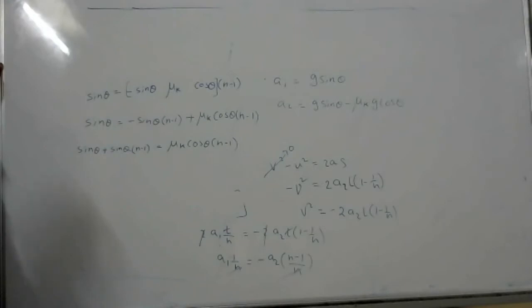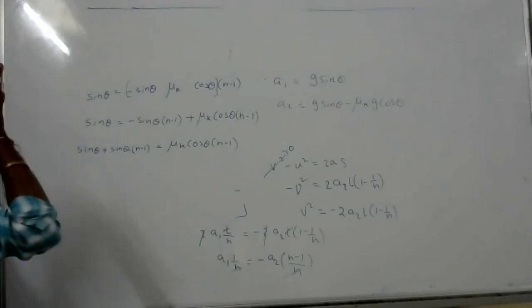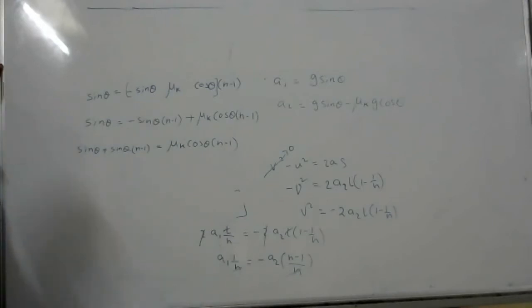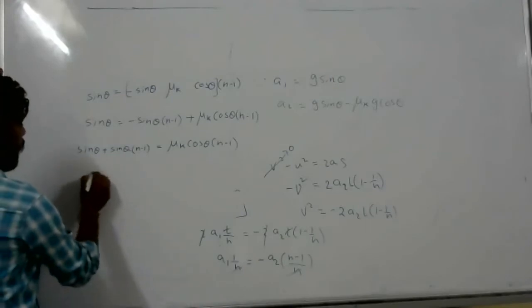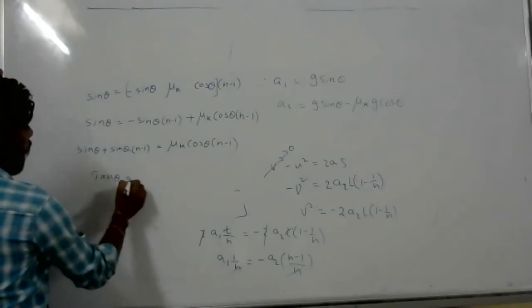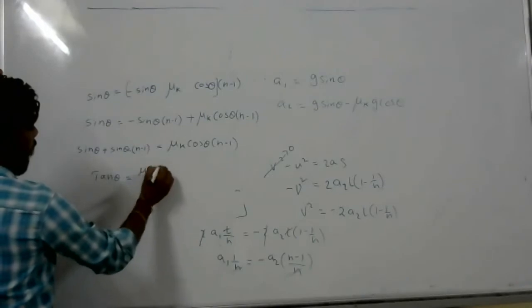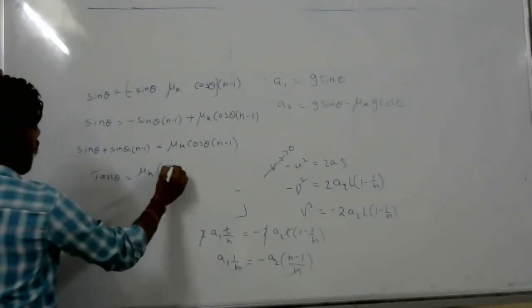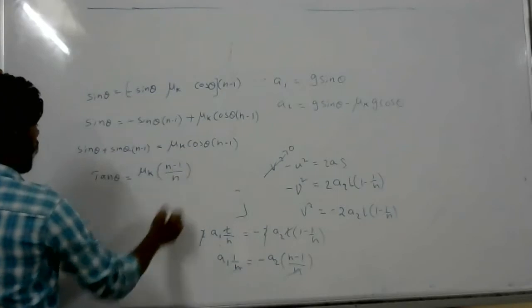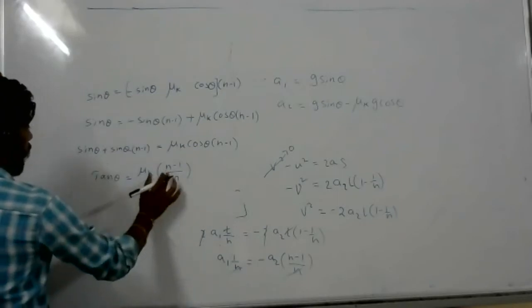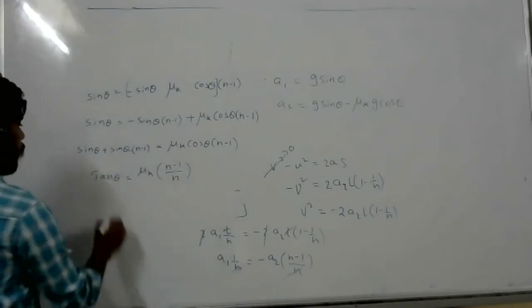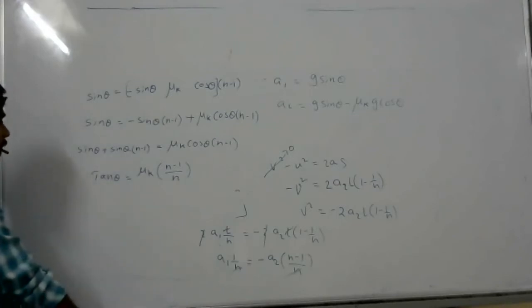So is it tan theta equal to mu k n minus 1 by n? Tan theta equals mu k, n minus 1 by n. The whole thing, okay, same thing. Yes, sir. So mu k equal to tan theta.